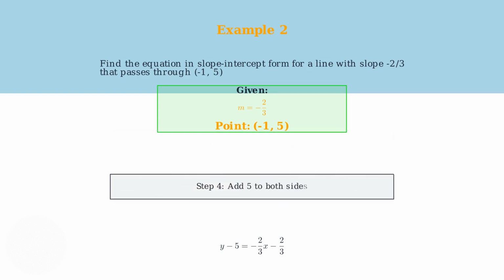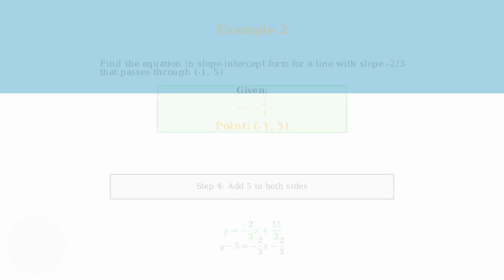Step 4, we add 5 to both sides to isolate y. This gives us y equals negative 2/3 x minus 2/3 plus 5. Simplifying the constants, we get y equals negative 2/3 x plus 13/3. For our final example, we'll work with a more challenging problem that requires us to find the slope first.